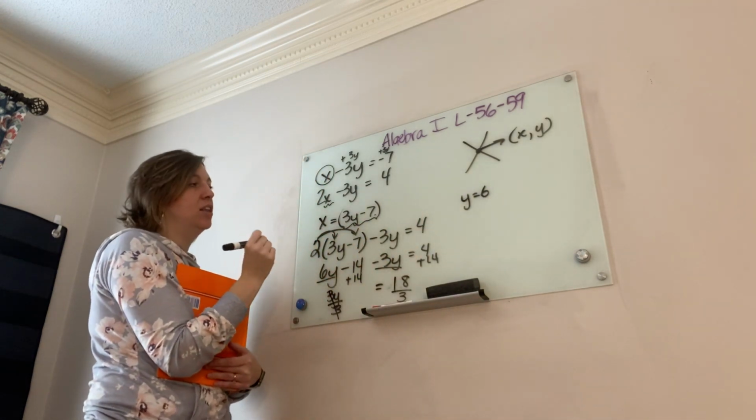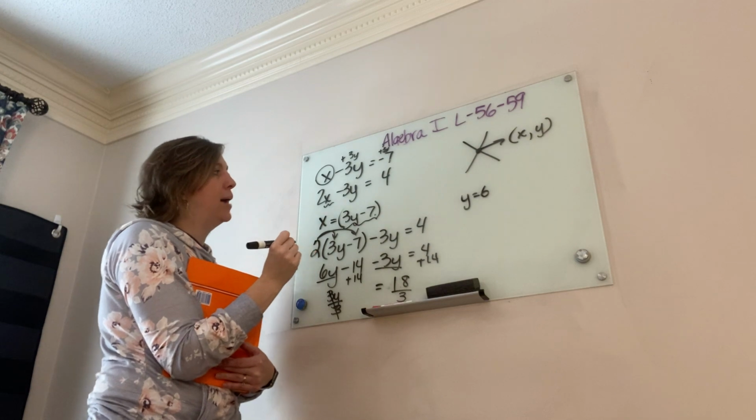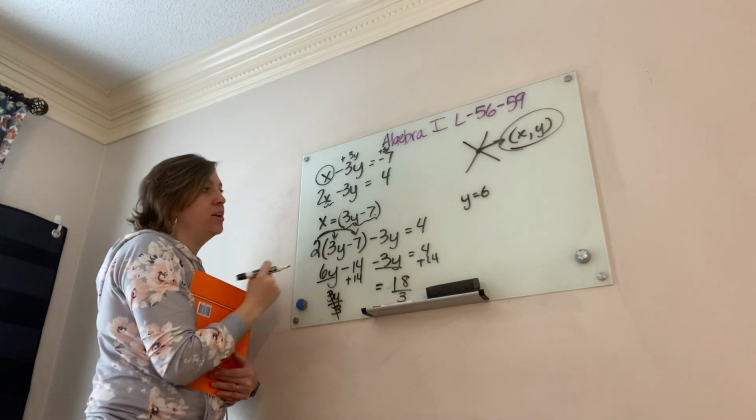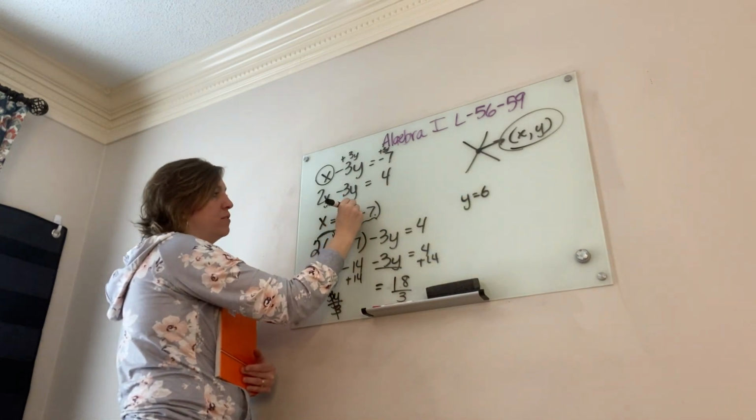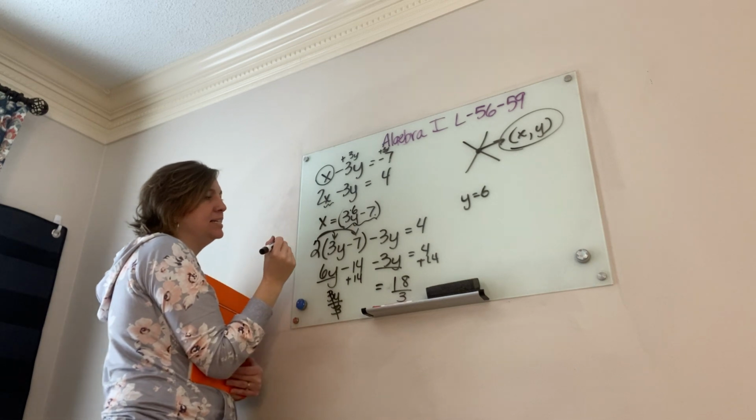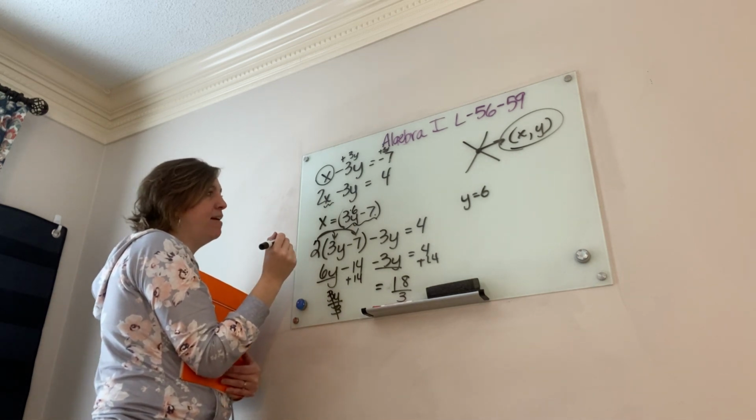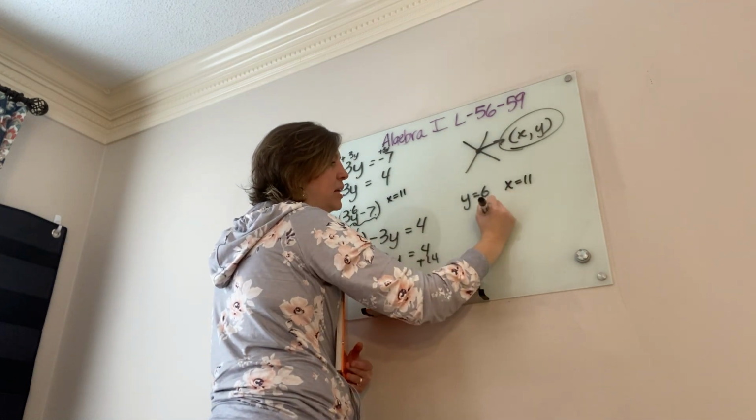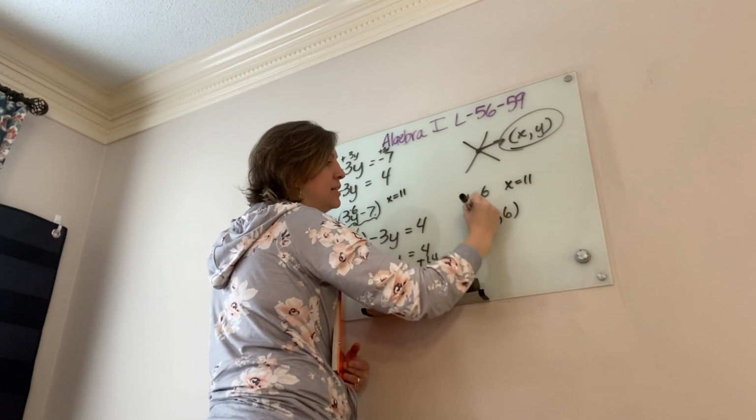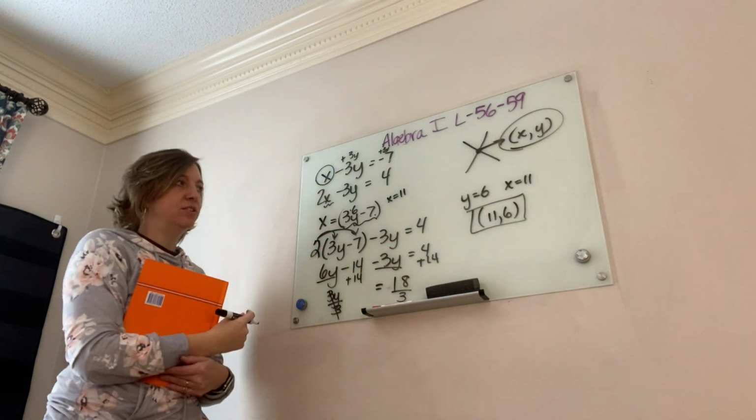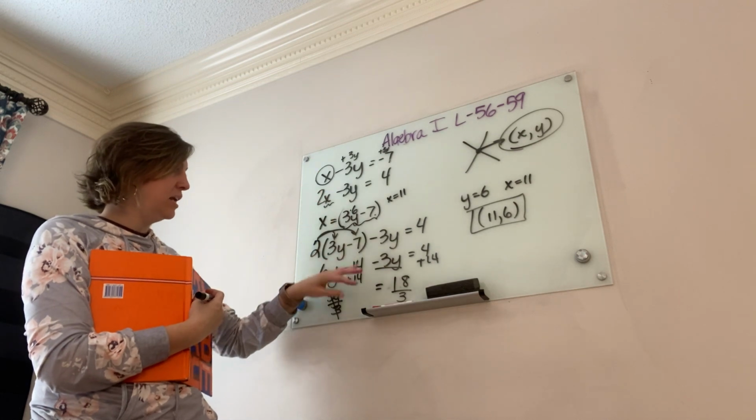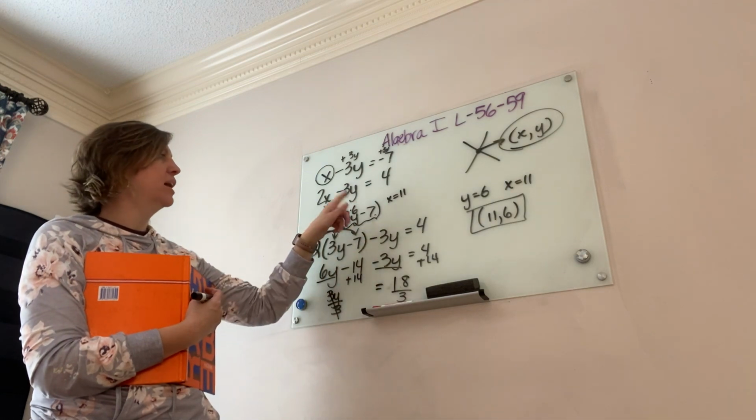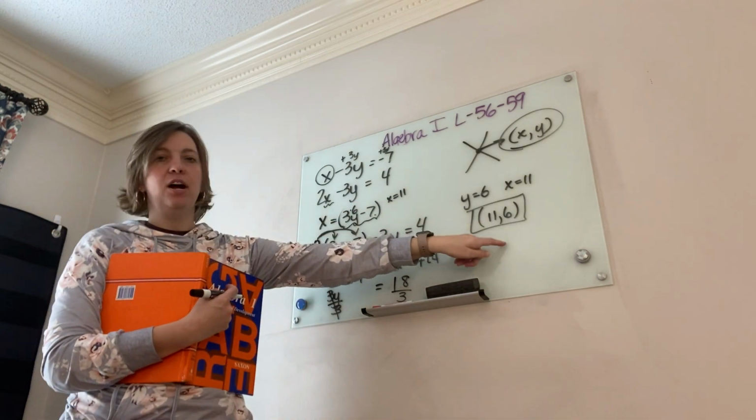Now here's the key: a lot of students would say, okay, I'm done. I got Y by itself. But we're not. Remember, I need an ordered pair. I need to know an X and a Y. So if Y is 6, I'm going to plug it in over here. 3 times 6 is 18. 18 minus 7, X equals 11. So if X equals 11, let's write it as an ordered pair: 11, 6. And that is my final answer. I isolated one variable, I substituted that in and got it down to one variable, then plugged that back in where I isolated it, and I got my X and my Y.